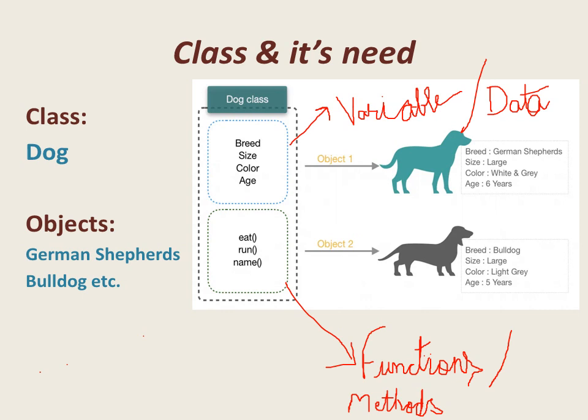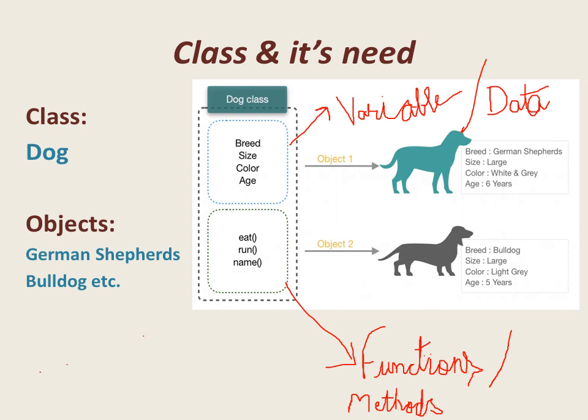So anything a class possesses is possessed by the objects of its class also. Like here, the dog class has the variables breed, size, color, age. For example, this German Shepherd has breed, size, color, age. The functions of the dog class are eat, run, name, and these functions are also exhibited by both the objects German Shepherd and Bulldog.